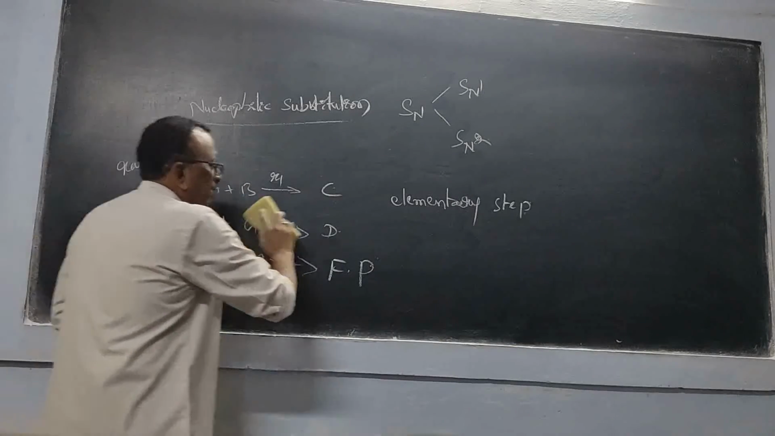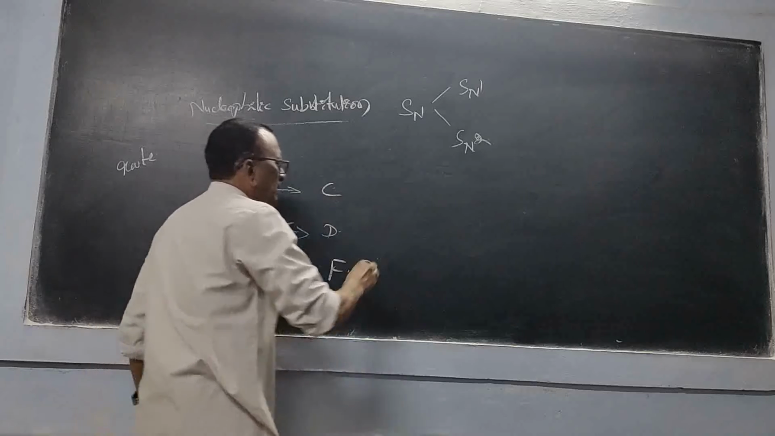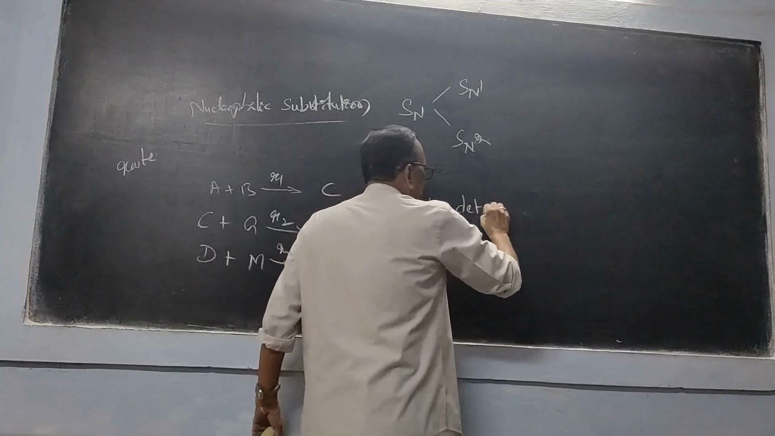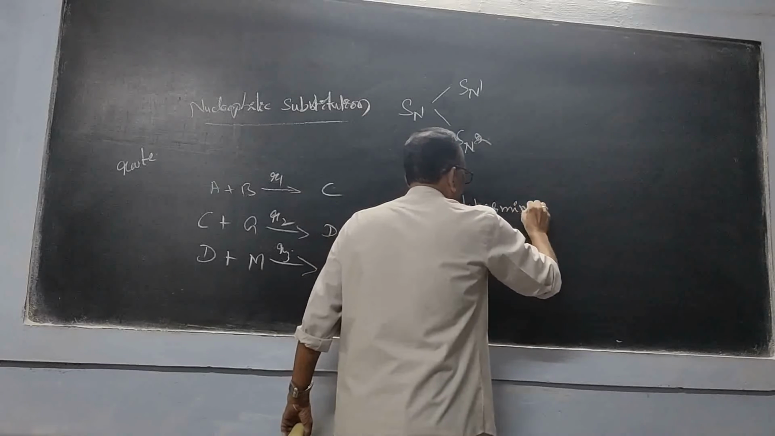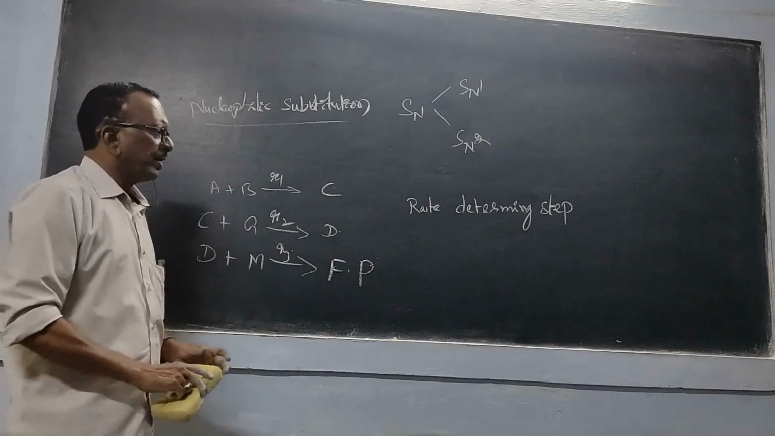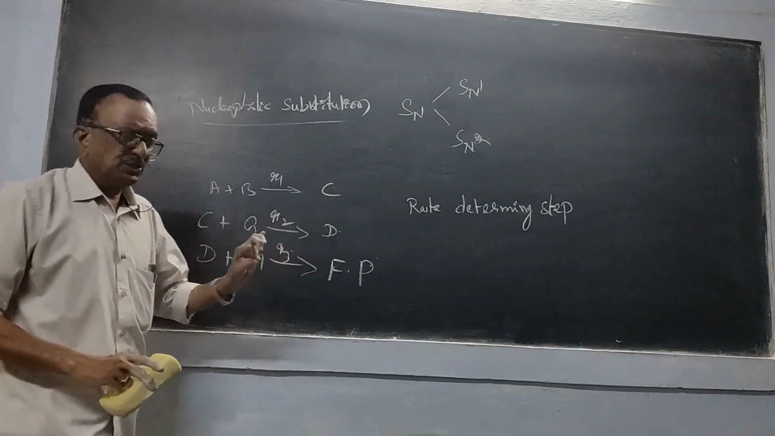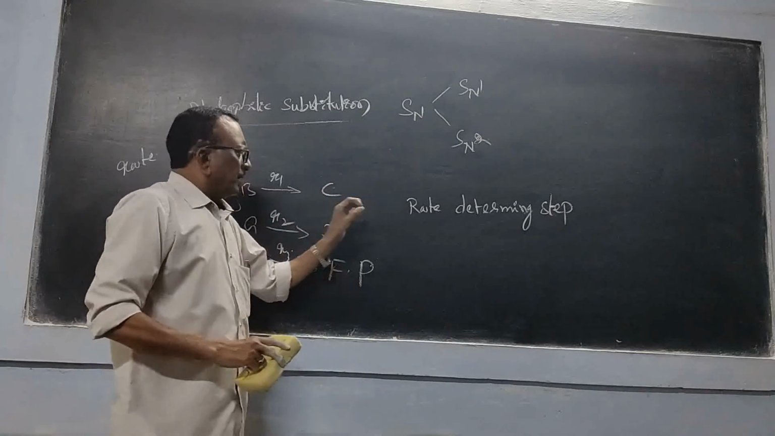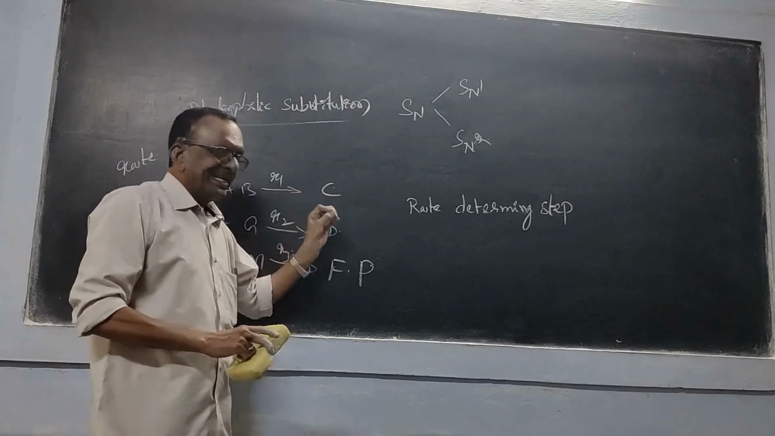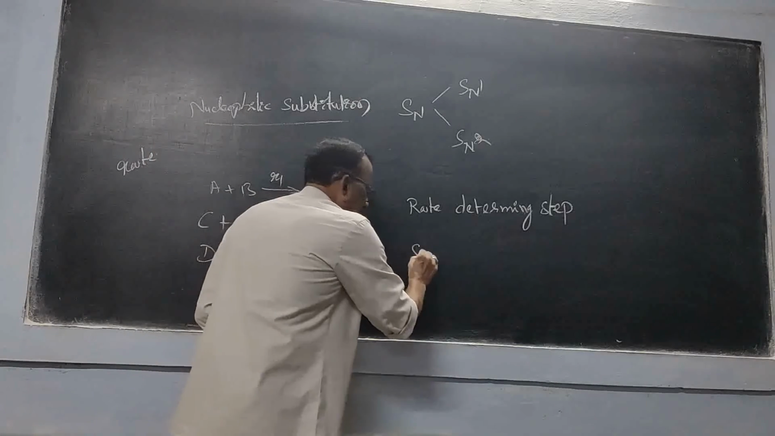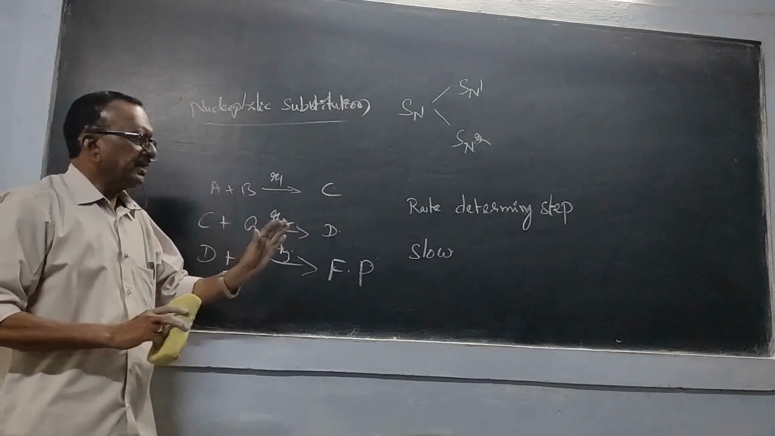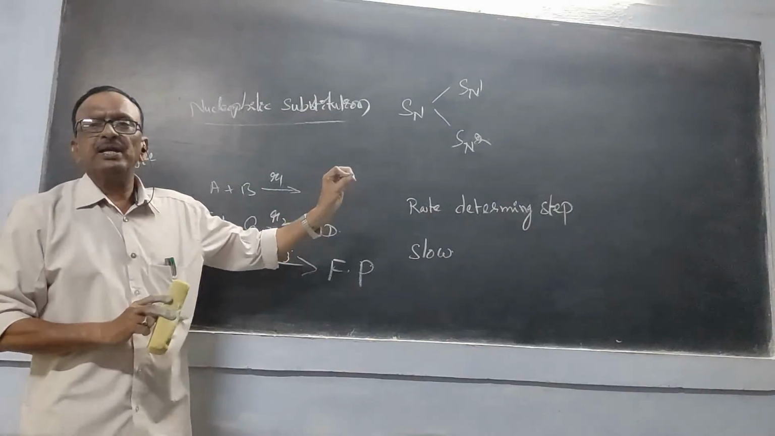So here, one important term we must understand is the rate determining step. Rate determining step means an elementary step that is taking maximum time, or is occurring very slowly. That step is called a rate determining step.